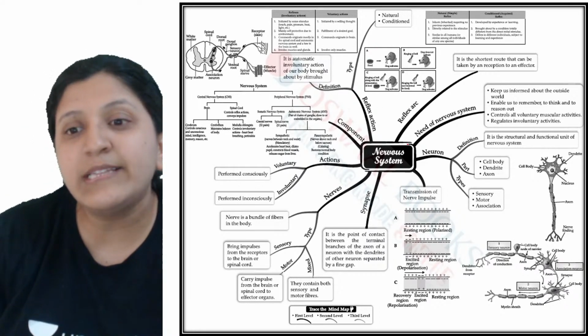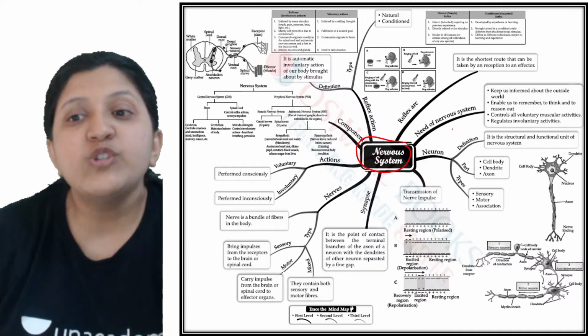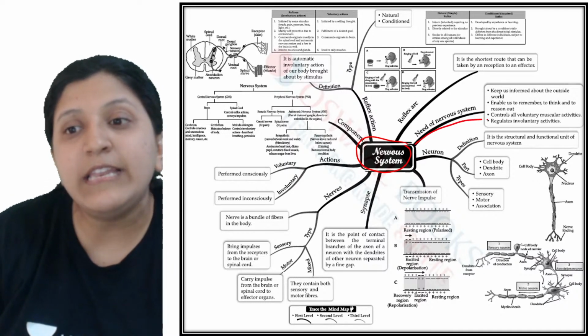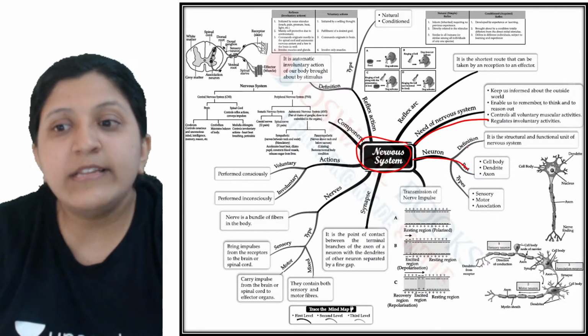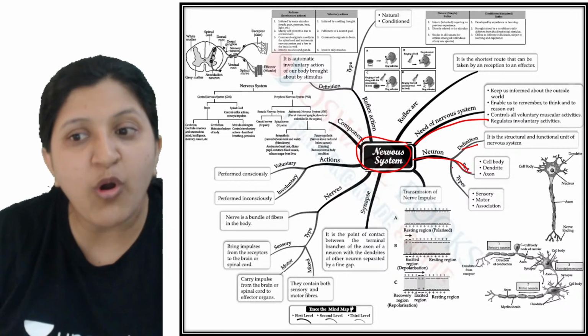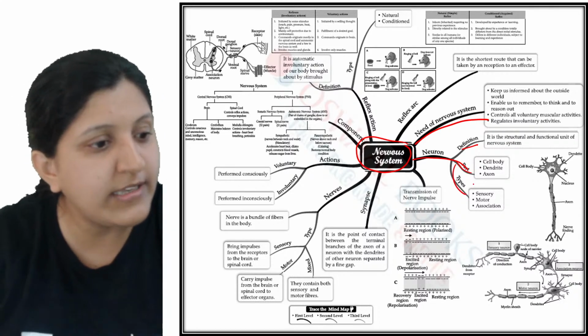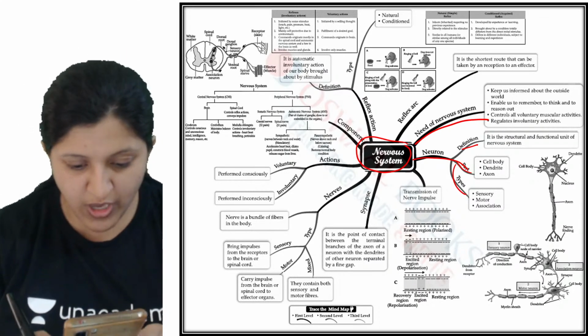You can see that under nervous system, mainly you will be looking at the need of nervous system and what exactly is a neuron, the definition, the parts of a neuron, and the types of neuron.